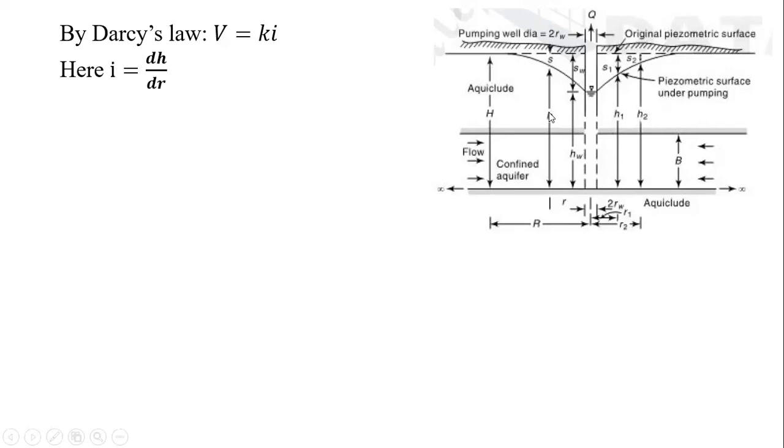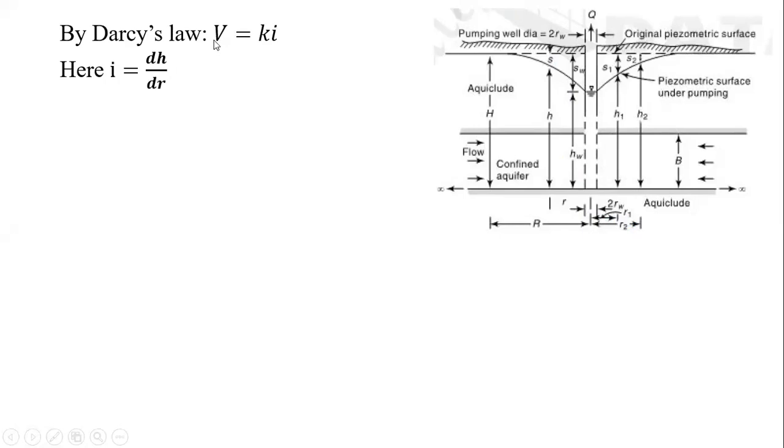It means that in general it is a ratio of vertical to horizontal. In general, the vertical is h, that may be the capital H, the small h, h1, or h2, and the horizontal distance is the small r, capital R, RW, R1, or R2. So in general we consider the horizontal as a small dr, and the vertical as a small dh. So I is equal to dh by dr.